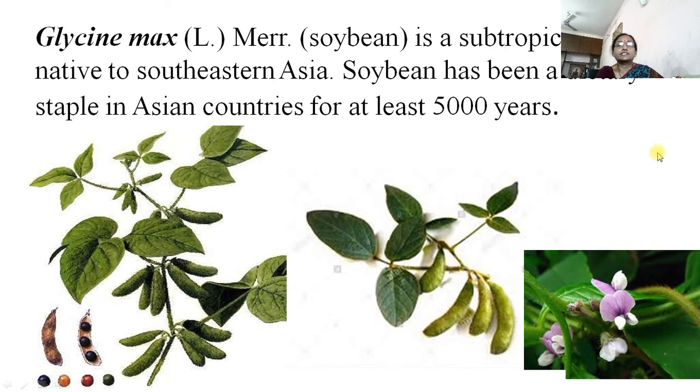Then Glycine max, commonly called soybean, is a tropical plant native to southeastern Asia. Soybean has been a dietary staple in Asian countries for at least about 5000 years. These are the seeds of soybean, this is the plant of soybean, these are the fruits, and these are the flowers of soybean. Most of us know what soybean is and its uses.